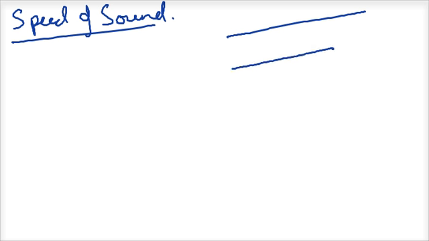Suppose a sound is progressing in a particular medium, what is the speed of sound? For our analysis, suppose this is a medium through which sound is progressing, and we will look at a particular zone. This is where initially I had my x, this is now x plus delta x. So here the displacement was 0, and here it becomes s plus delta s.